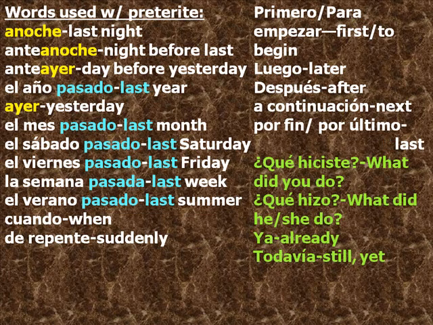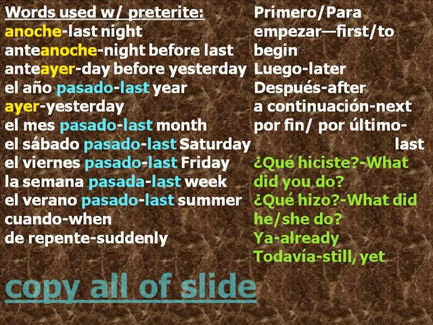Here are some questions that you can use in the past tense. ¿Qué hiciste? What did you do? ¿Qué hizo? What did he or she do? Ya, which means already, and todavía, accent over the I, still, yet.